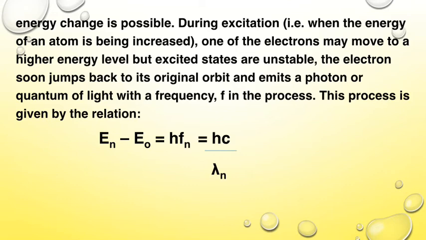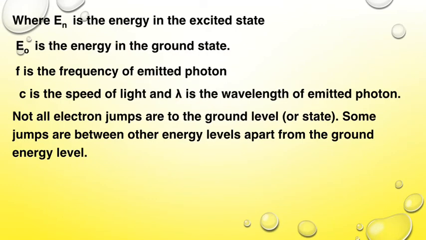Now remember that from our speed of light equation, c equals f lambda. So that means that f is c over lambda. That's why we said hf can also be equal to hc over lambda. Now, not all electrons jump to the ground level. Some jumps are between other energy levels apart from the ground energy level. So as I said, delta E is just the difference between the energy level that the electron was at before and the new level it jumps to.